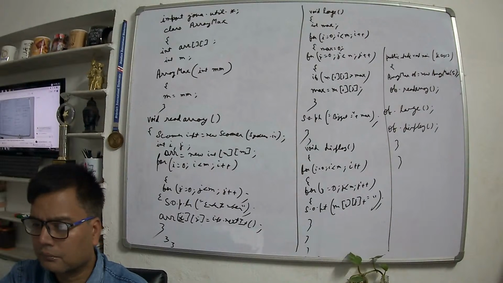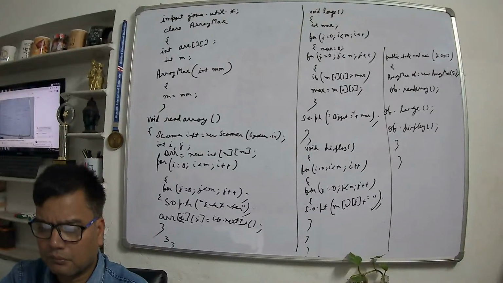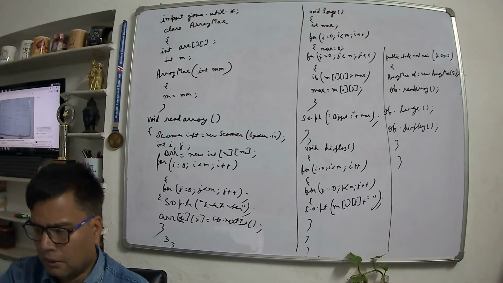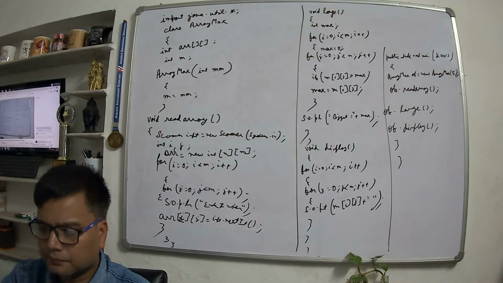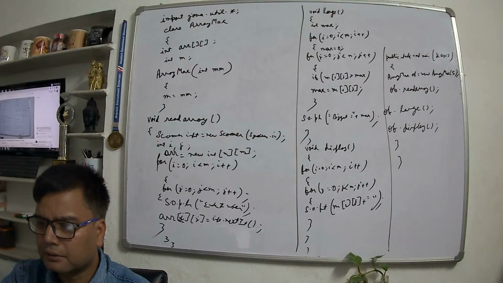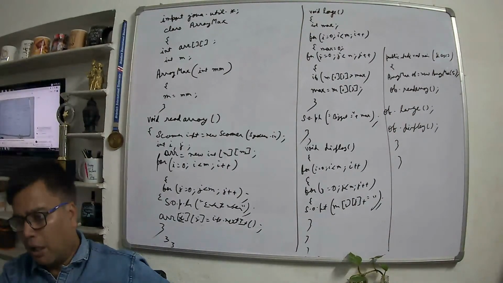I'll explain now the concept of inheritance. Okay. Now, just see here.